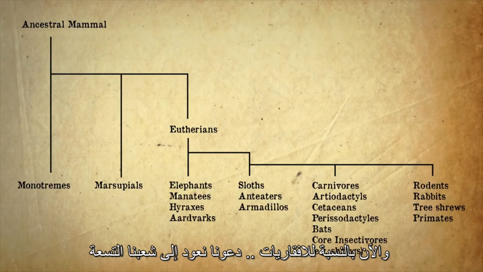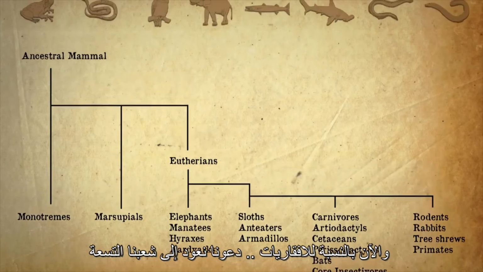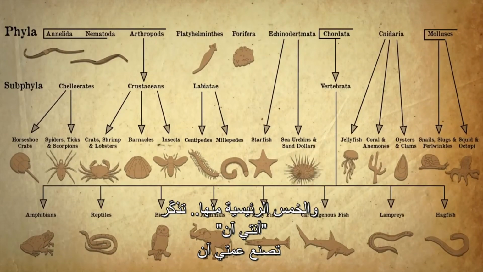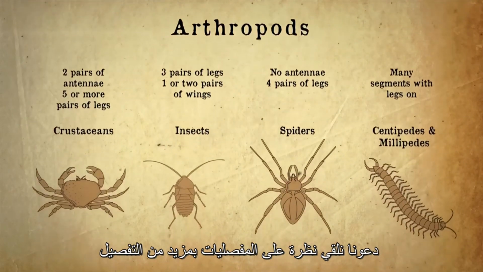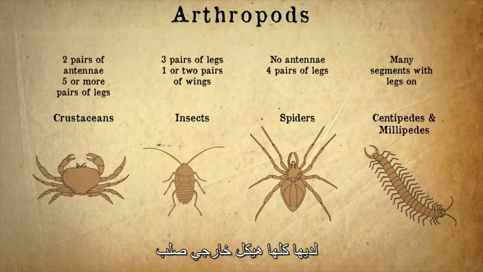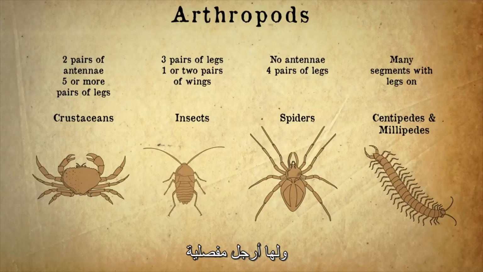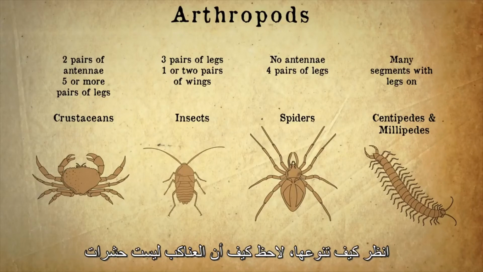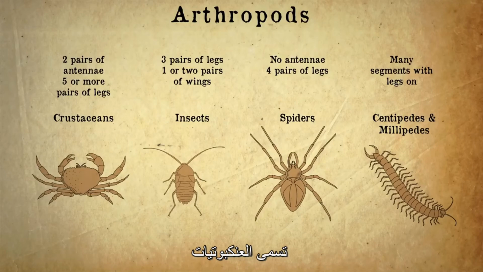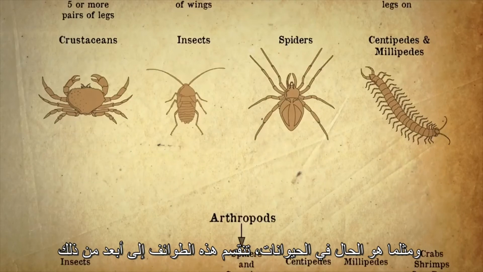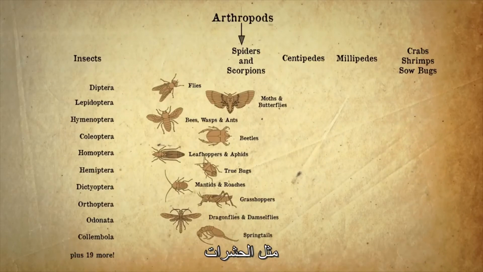Let's go back to our 9 phyla. And the 5 main ones. Remember, Auntie Anne makes nice cakes. Let's have a look at arthropods in a little more detail. They all have a hard exoskeleton and have jointed legs. See how diverse they are? Notice how spiders are not insects, but they are a different class of arthropods altogether, called arachnids. And just like in animals, these classes break down even further, like for insects.